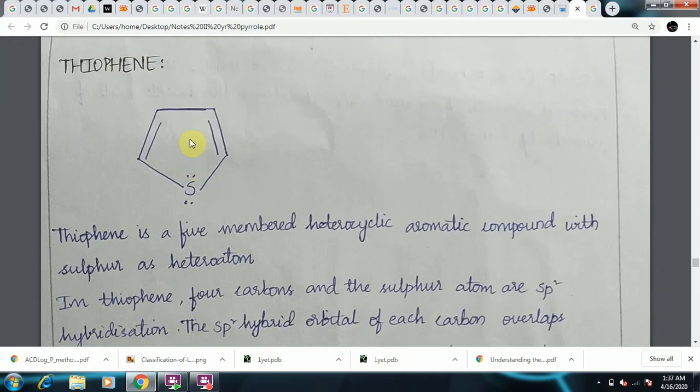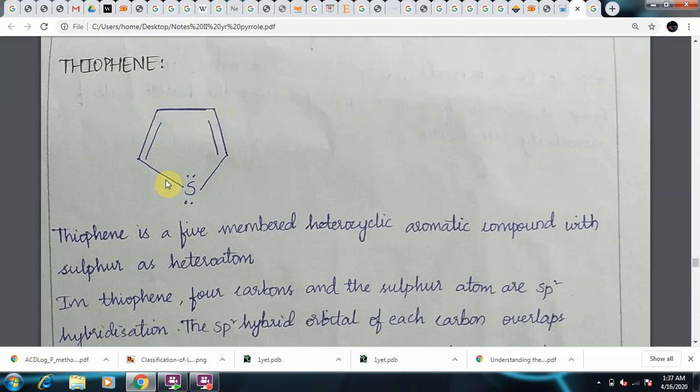If you clearly observe the structure, consider the carbon-carbon bonds and the carbon-sulfur bond. If you consider this carbon, this will be a carbon-carbon bond and this will be a carbon-carbon bond. If you consider this carbon, it will be a carbon-carbon bond and this is a carbon-carbon bond. If you consider this one, this is a carbon-carbon bond and this one is a carbon-sulfur bond. So all the bonds are sigma bonds and they lie in the same plane.